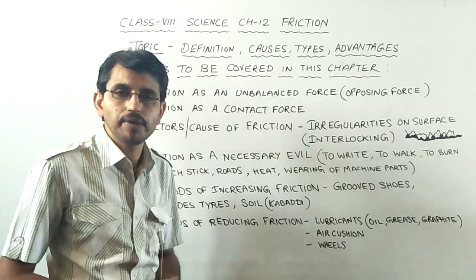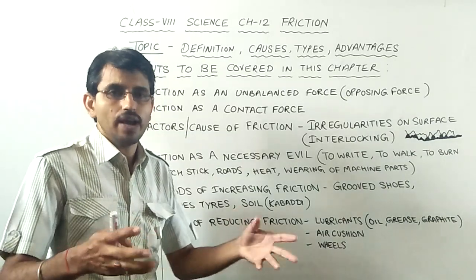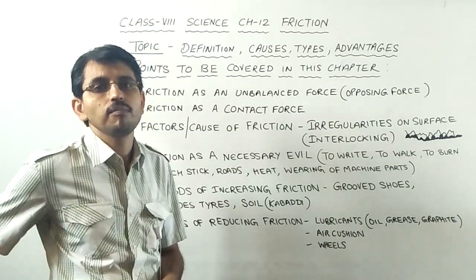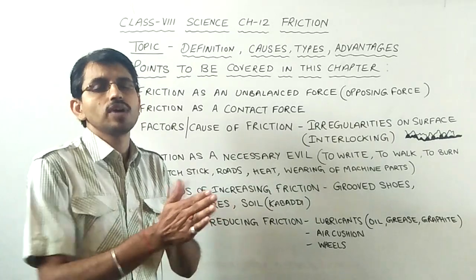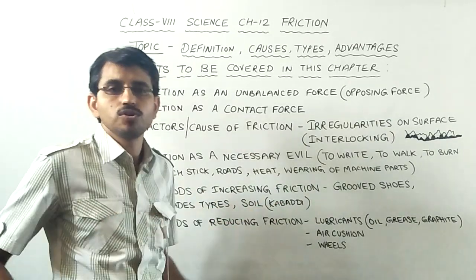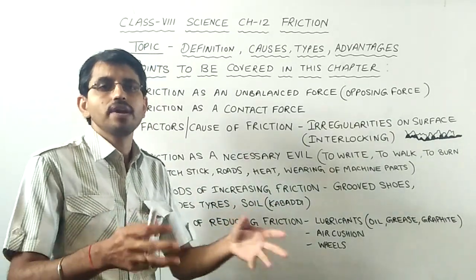Some more examples can be taken from day-to-day life. For example, during the winter season we rub our hands. So when we rub our hands, what happens? Due to friction, heat is produced and our body gets warm.